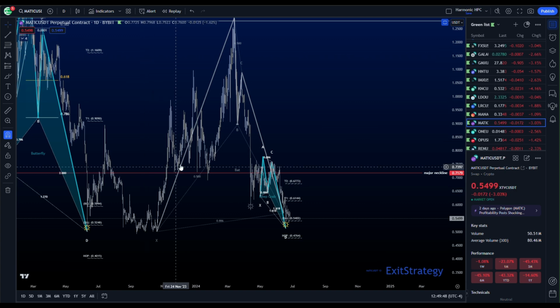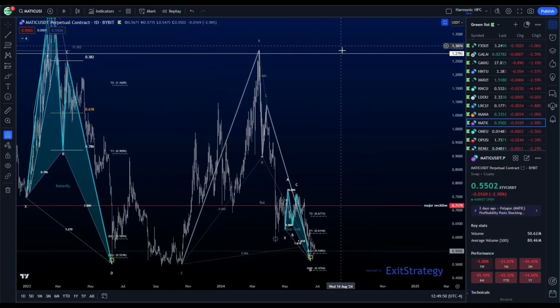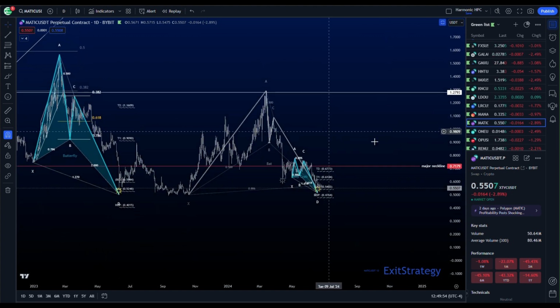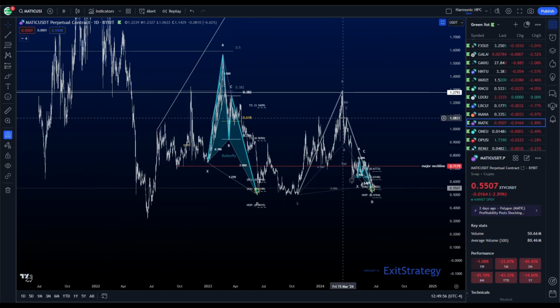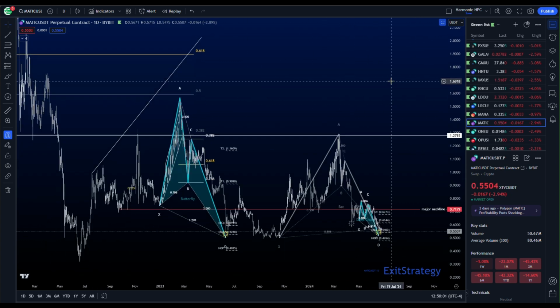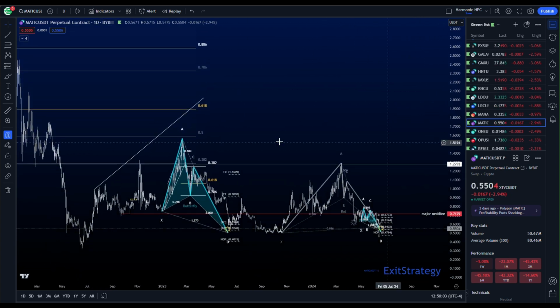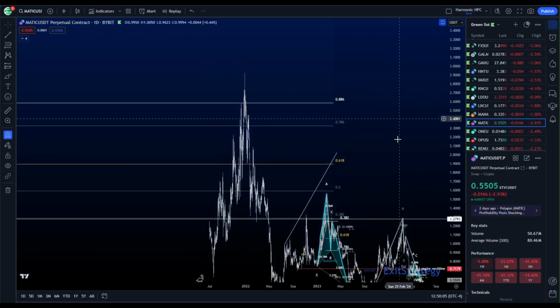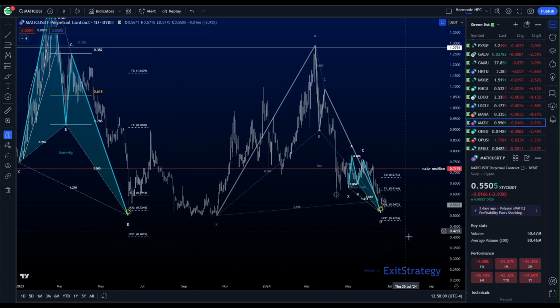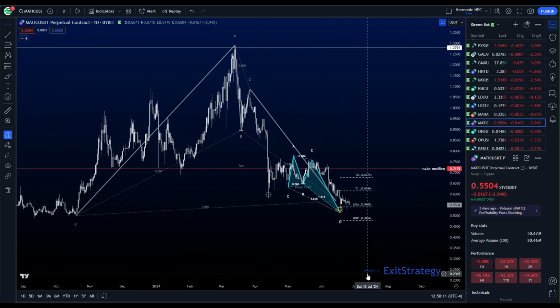And we're looking to try and get back up over $1 and then up into that $1.16 range. And if we can break this line here at 127.93, that'd be a big neckline for a large reversal. We could see Matic come back up to some highs that it hasn't seen in a while. So I'm going to be watching this one really close.